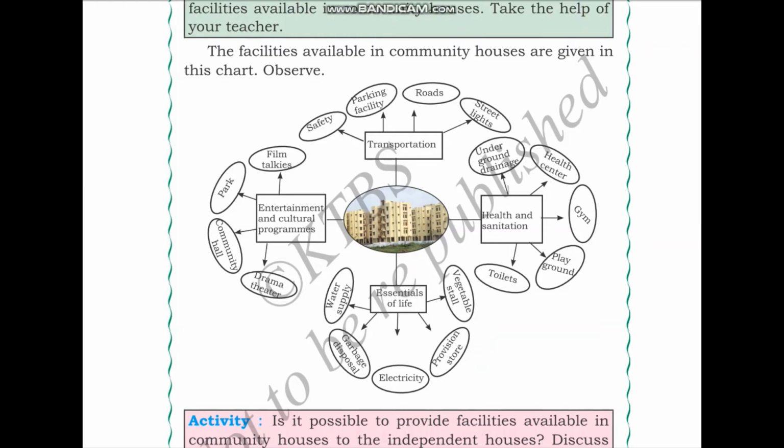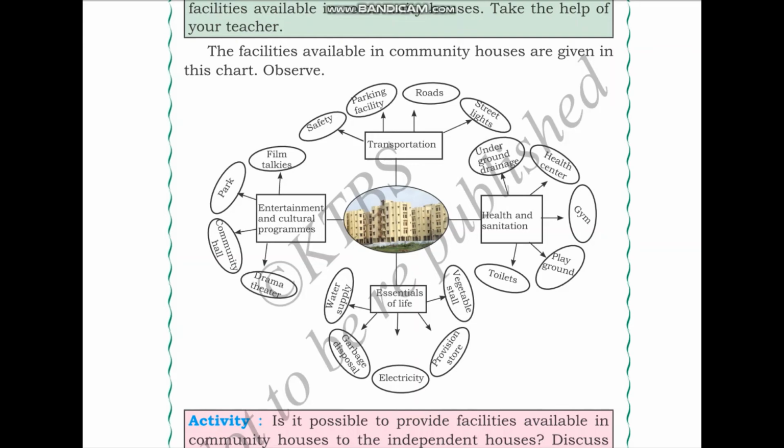Next, for any community to live healthily and cleanly, we have to make sure that it's not dirty and garbage disposal is properly planned. Therefore, the next essential of life is garbage disposal. Finally, the communities also need electricity for lighting purposes. Therefore, another essential of life is electricity.